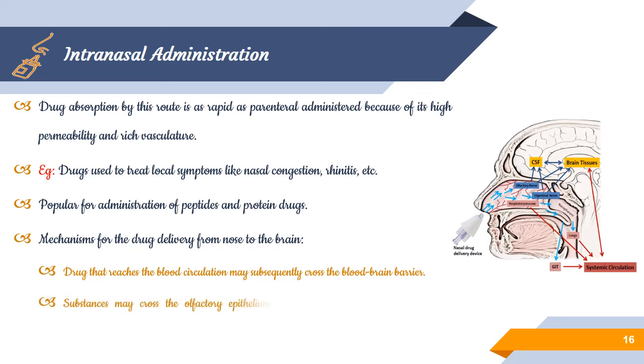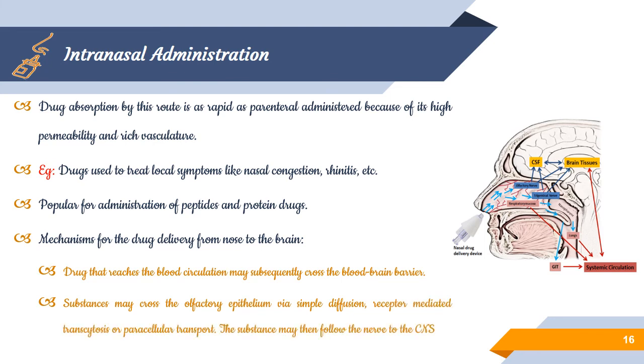Another thing is that substances may cross the olfactory epithelium via simple diffusion, receptor-mediated transcytosis or paracellular transport, and reach the nerves to the CNS. So these pathways support releasing the drug to the CNS area. That is the advantage of intranasal administration.